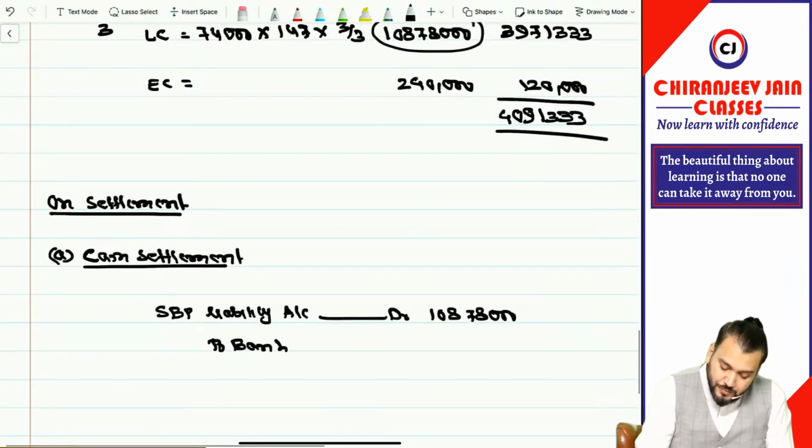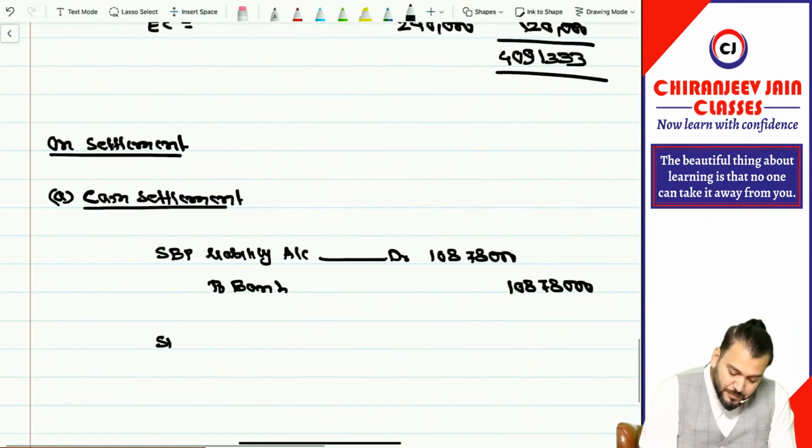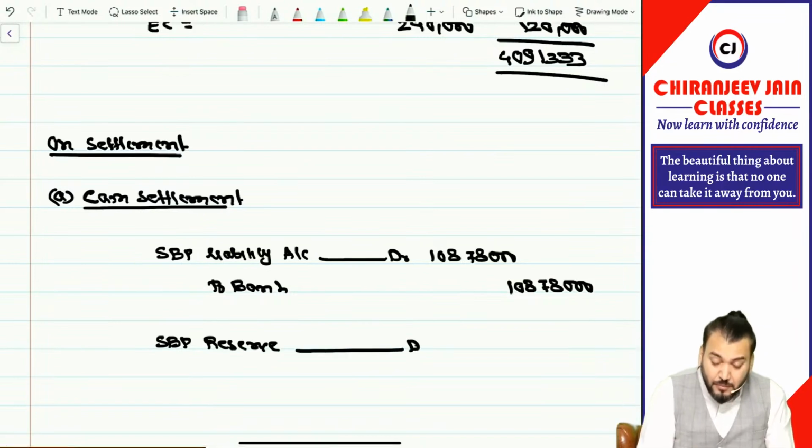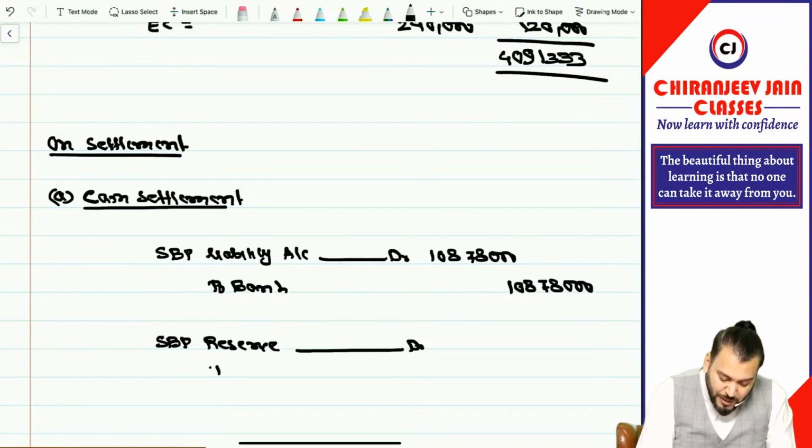This journal entry. And then whatever SBP reserve will remain in equity only. So when I am saying SBP reserve, that account will now close and that will remain in equity. You can transfer to any other equity, but as per ICAI solution, we will transfer to retained earning.